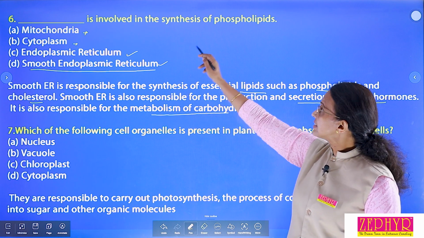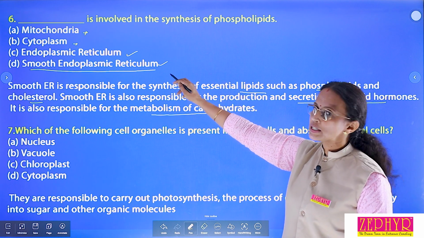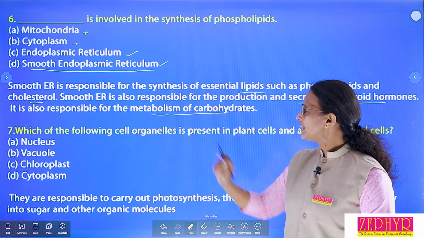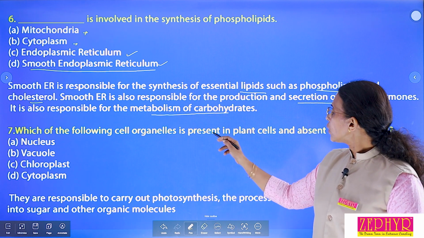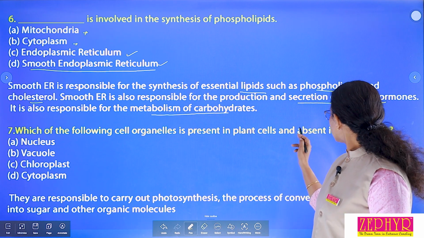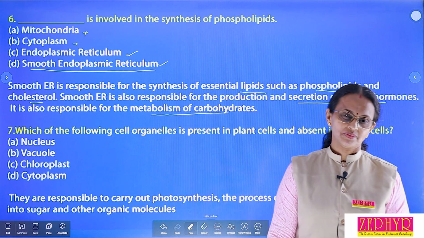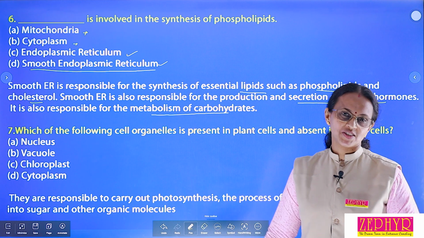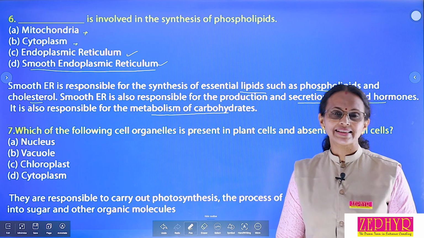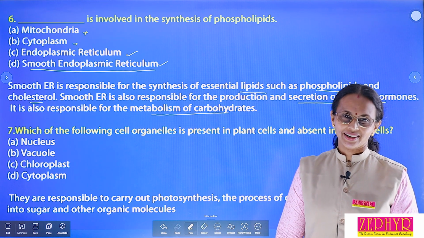Okay, correct answer, smooth endoplasmic reticulum. The next one. Which of the following cell organelle is present in plant cell and absent in animal cell? Very simple question. In plant cell it is present, but in animal cell it is absent. Which of the cell organelle?